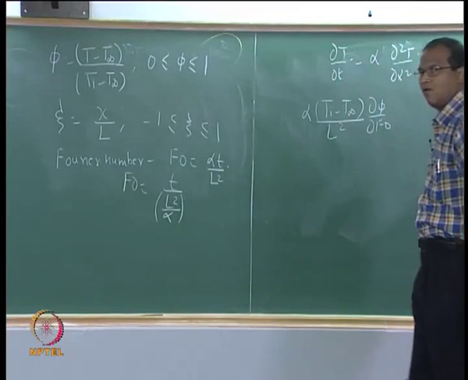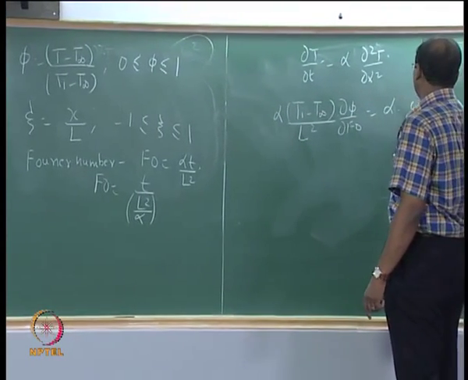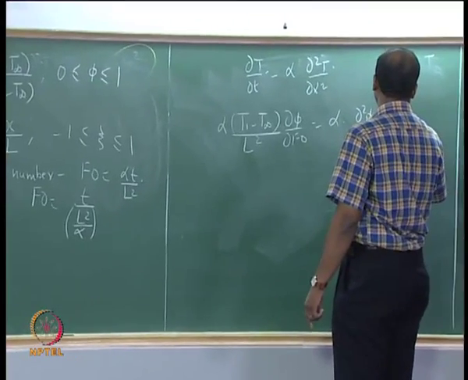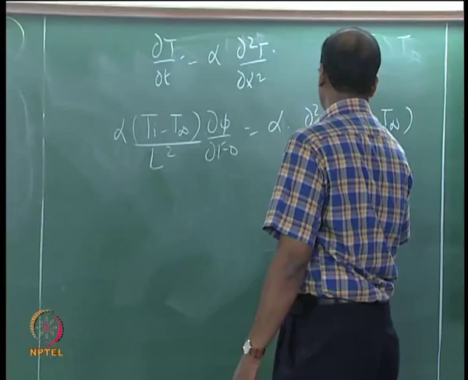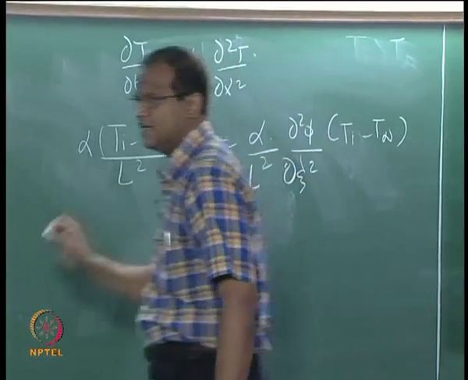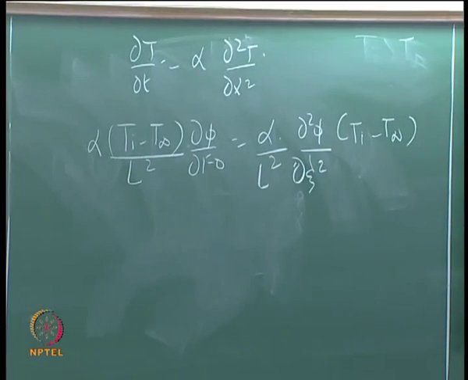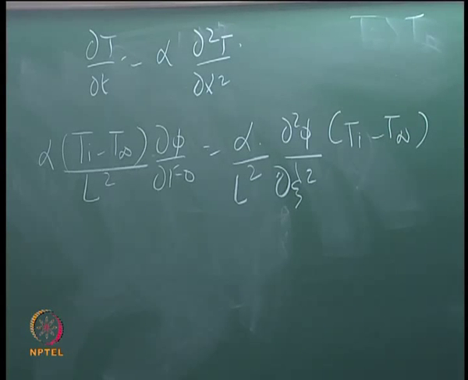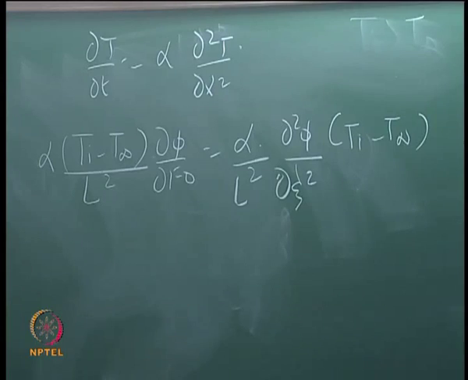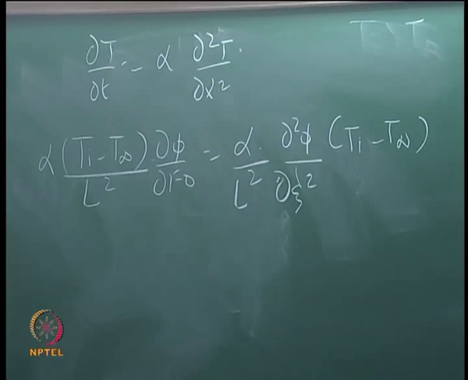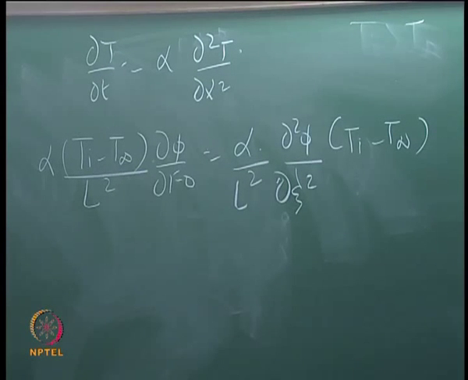Yeah, please check whether it is all right. d of T and d of T minus T infinity are the same, because d of T infinity is 0. When you are taking the differential, you can subtract or add, whatever, so long as the other one is a constant.